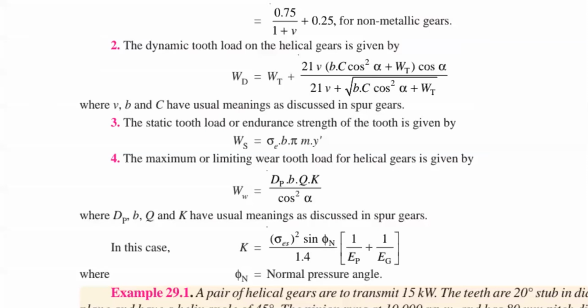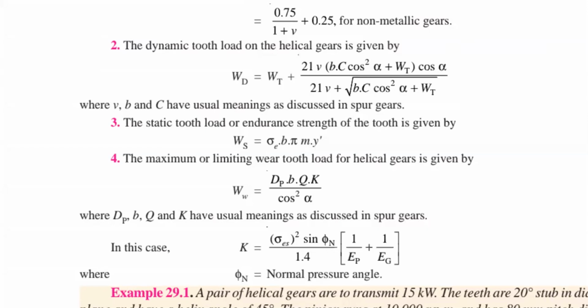Here also you have the same procedure. Same procedure means first you try to find out the weakest part at the initial stage, and after that find the number of teeth in pinion and gear. Here the number of teeth is the effective number of teeth: effective number of teeth in pinion, effective number of teeth in gear.